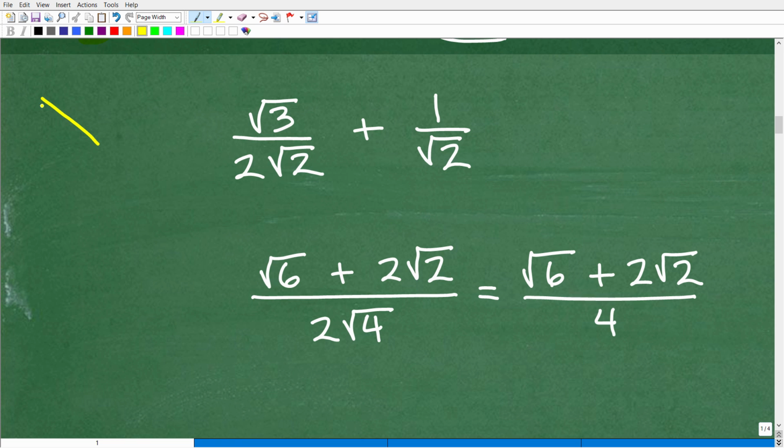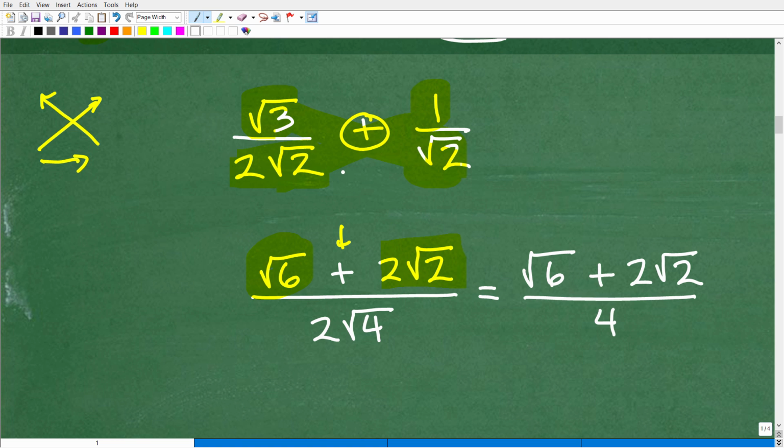Remember, it's this times this times this times this over this times this. So you can see how it goes. Here we're going to start from the bottom right. Square root of 2 times the square root of 3, that's the square root of 6. This is an addition problem, so that's going to be a plus sign right there. Then I'm going to have 2 times the square root of 2 times 1. Well, 2 times the square root of 2 times 1 is nothing but 2 times the square root of 2.